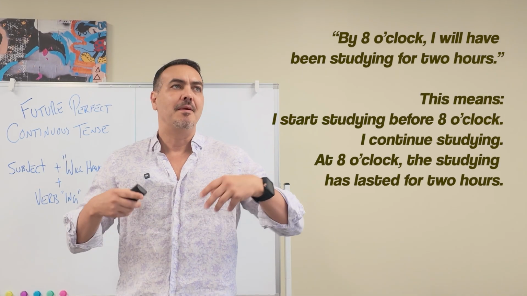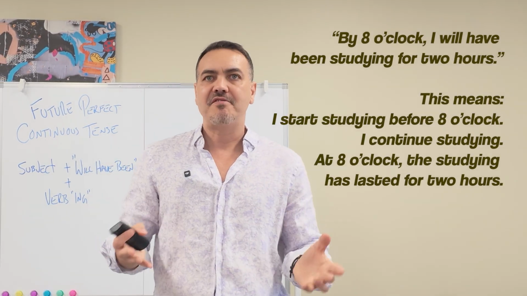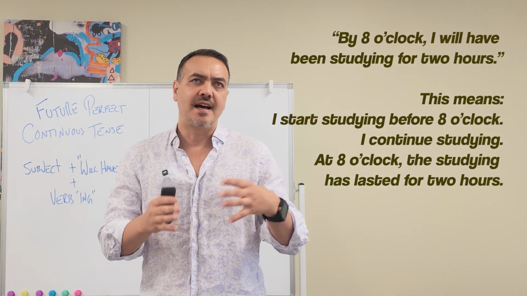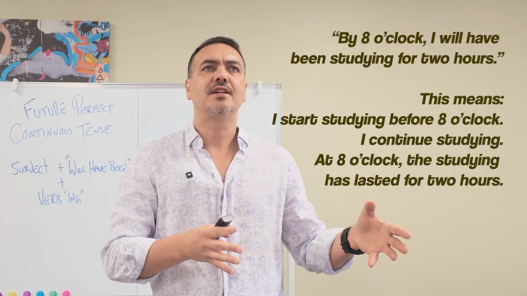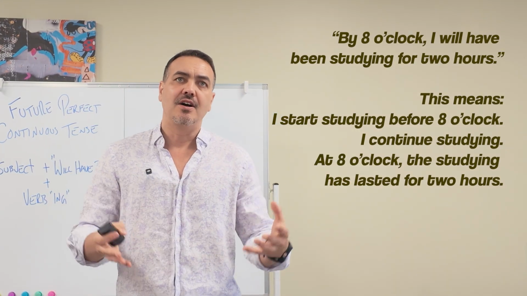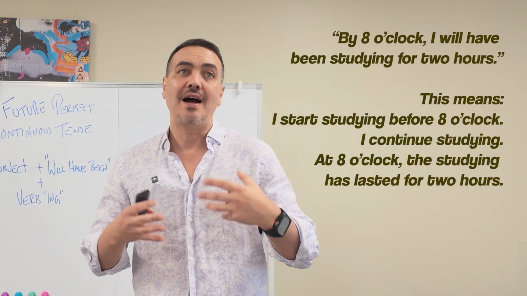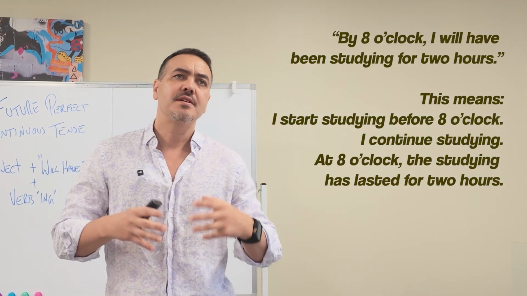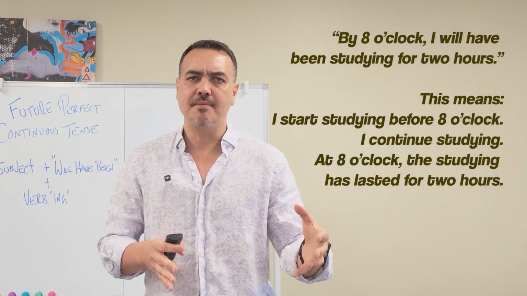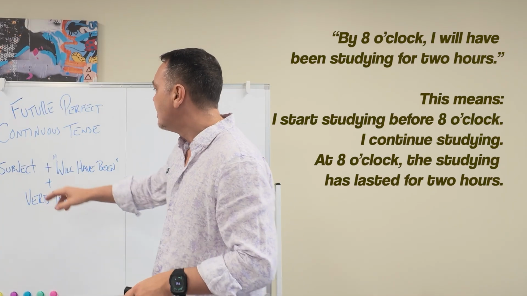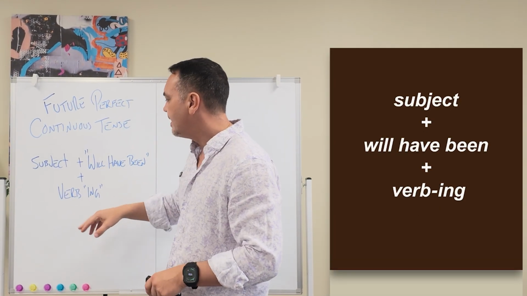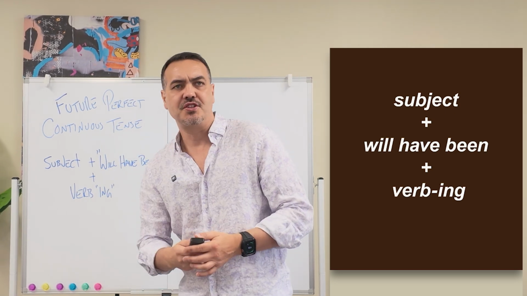For example, by 8 o'clock, I will have been studying for 2 hours. Okay, this means that I start studying before 8 o'clock and I continue studying. Okay, at 8 o'clock, the studying has lasted for 2 hours. Okay, so this tense helps us show duration before a future time. Okay, and the structure is subject plus will have been, plus the verb with ing.